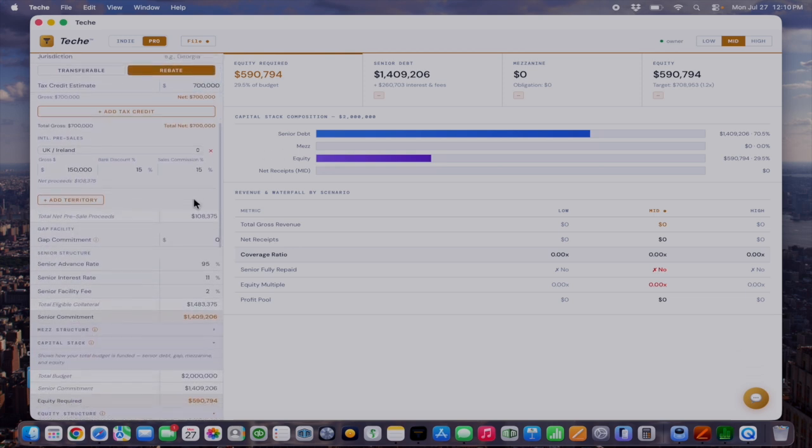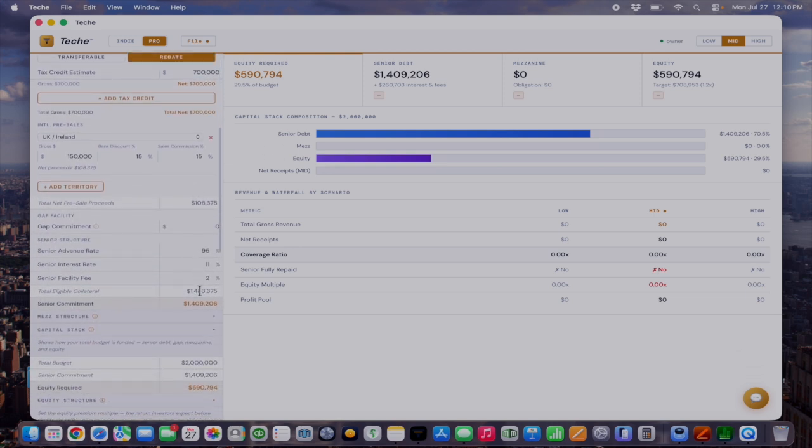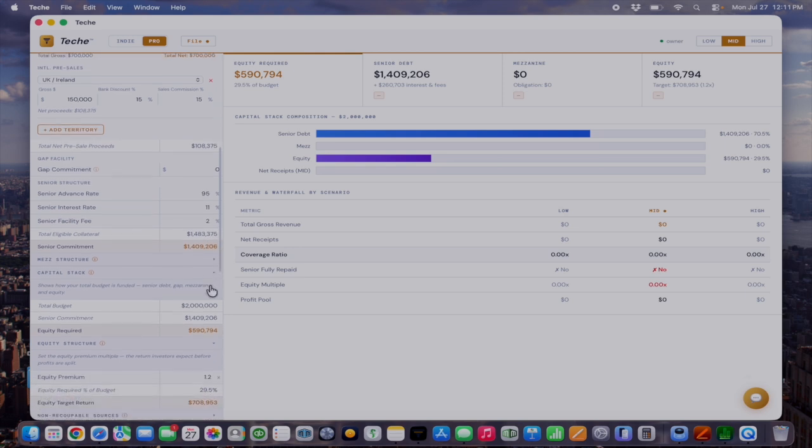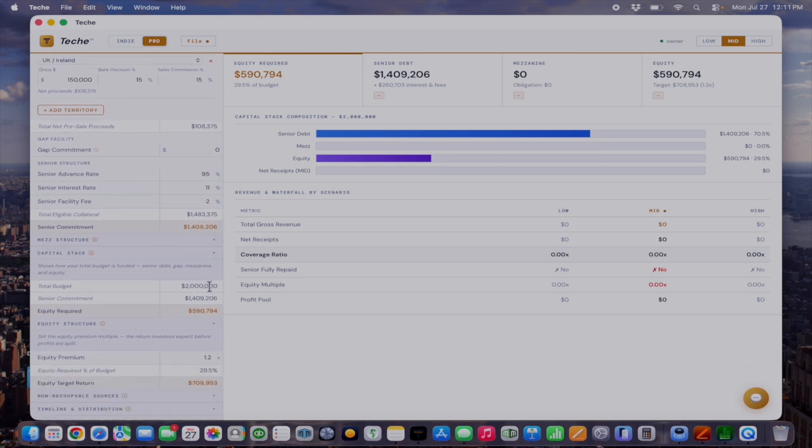And so now we have our senior commitment at 1.409, which is less the advance rate. And so you can see in our total budget, the equity required is $590,000 to reach green light.